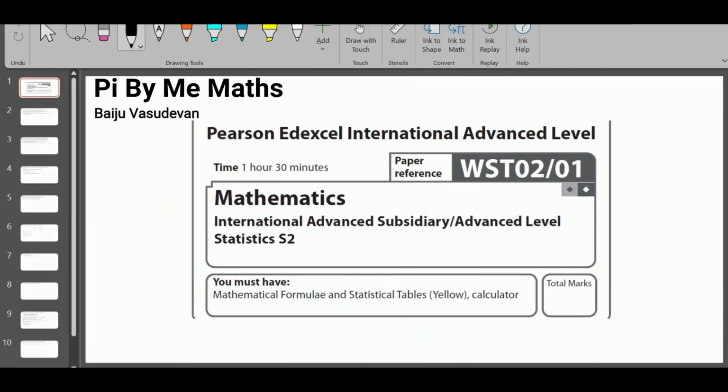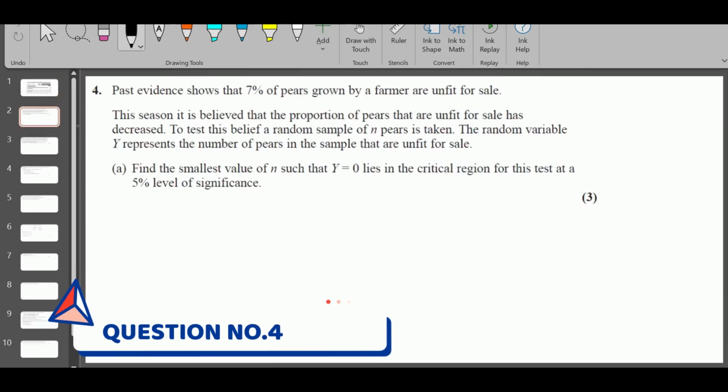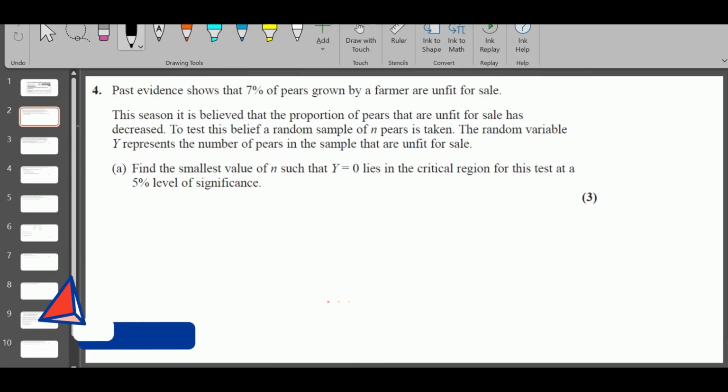This is WST02. Here we are solving the May-June 2022 Statistics 2 paper. In the previous video we covered questions 1, 2 and 3. Let's look at question number 4.